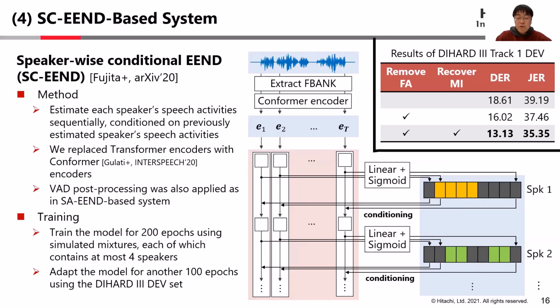This is because the conformer encoder depends on the order of input features. So we cannot use this model with selected frames. We trained the model using mixtures, each of which contains at most 4 speakers for 200 epochs, and then adapted on the DIHARD 3 dataset for another 100 epochs. We obtained 13.13% DER and 35.35% JER from this SC-EEND-based system.